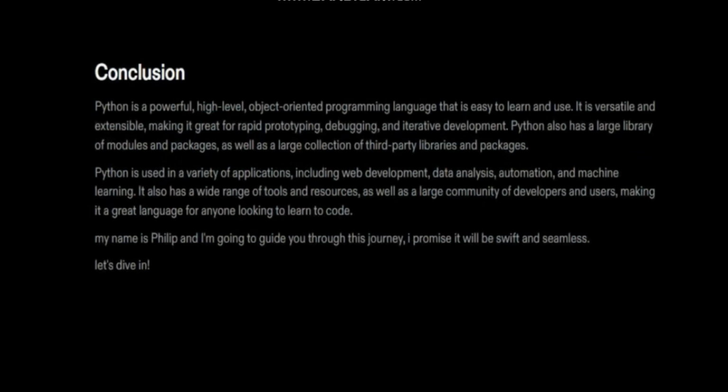Conclusion. Python is a powerful, high-level, object-oriented programming language that is easy to learn and use. It is versatile and extensible, making it great for rapid prototyping, debugging, and iterative development.